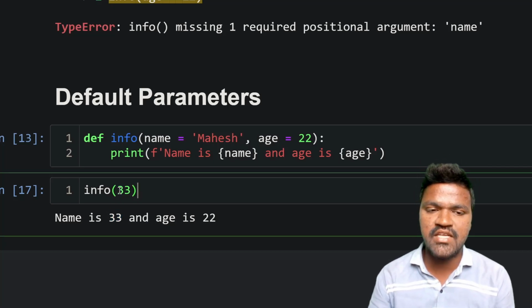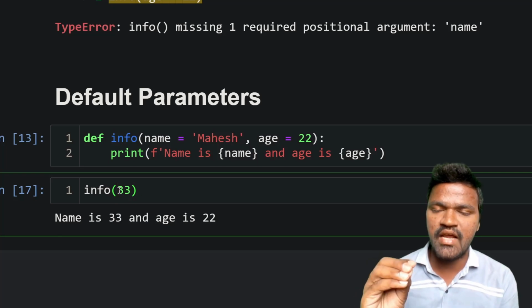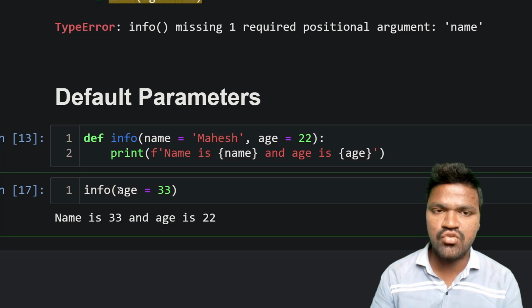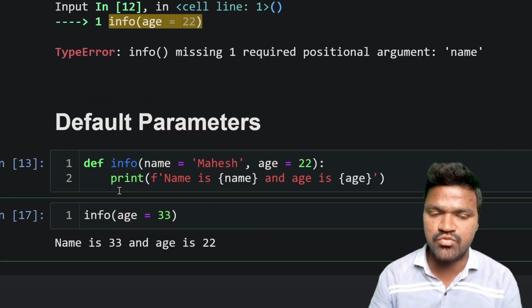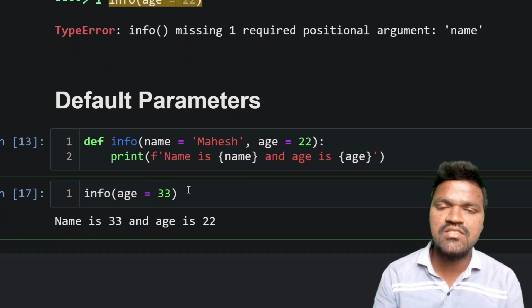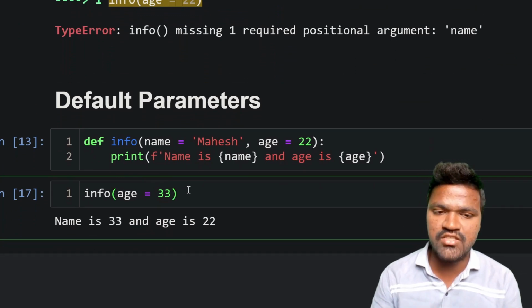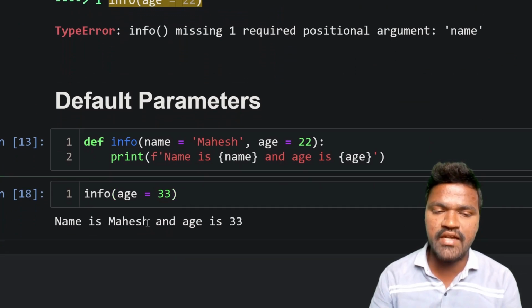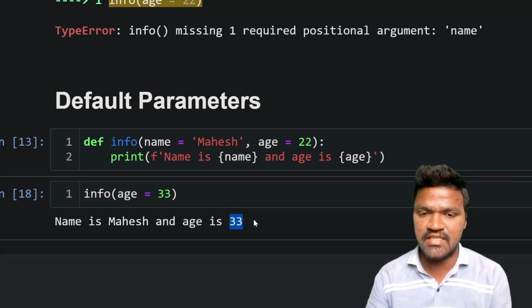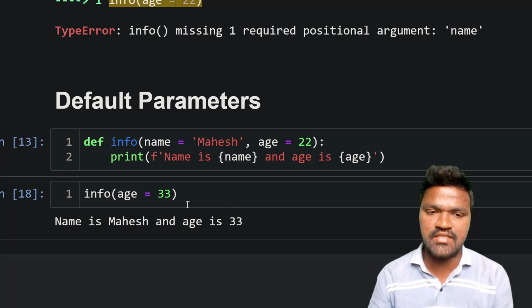So in order to say, hey, this is not about name, rather it is about age, in such a case you mention age here. This is how keyword parameters work, right? You need to mention age, telling that this is for age, and if I execute this, you get name is Mahesh, which is the default value, and the age is the only one replaced with 33. So I hope you can understand that.